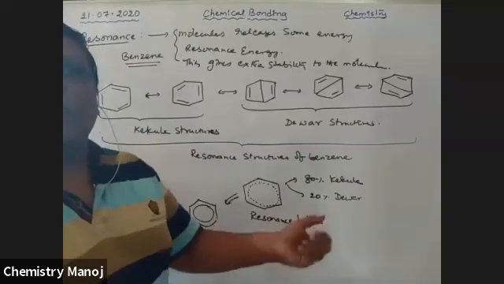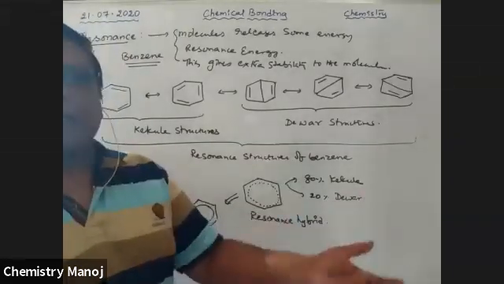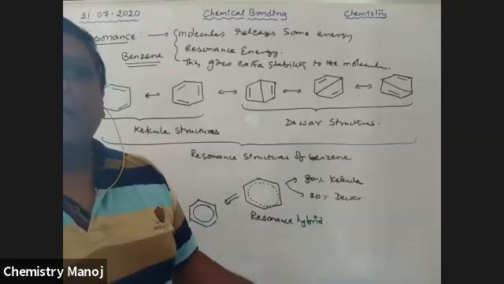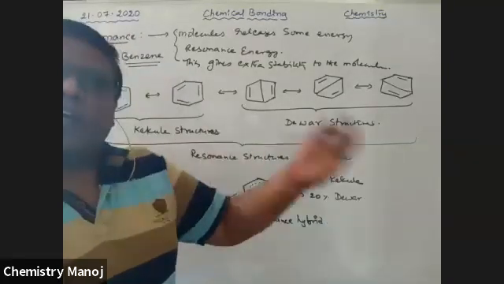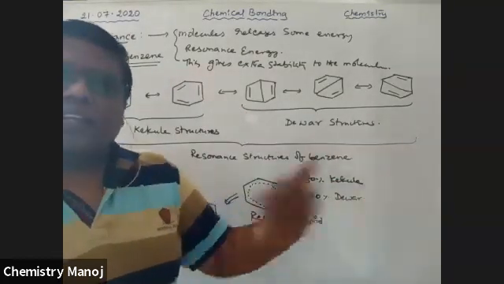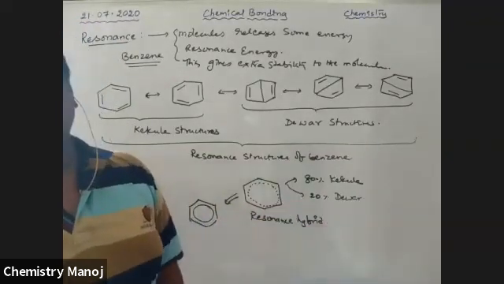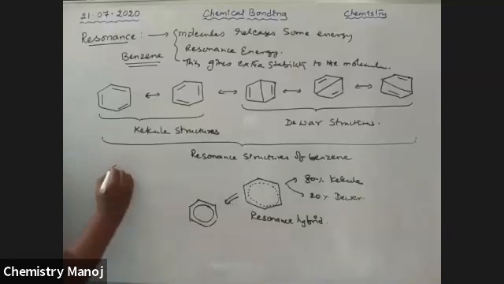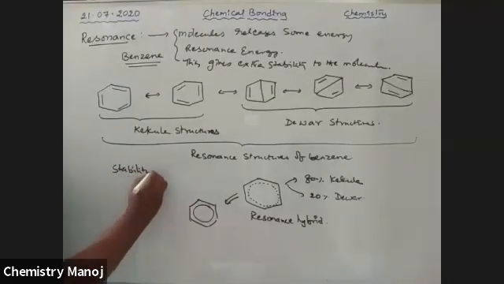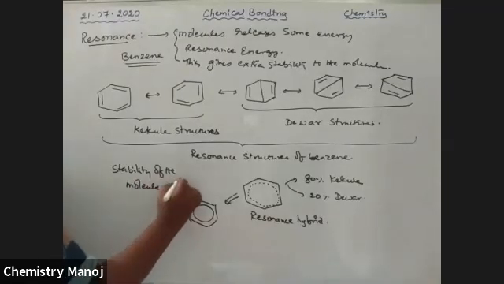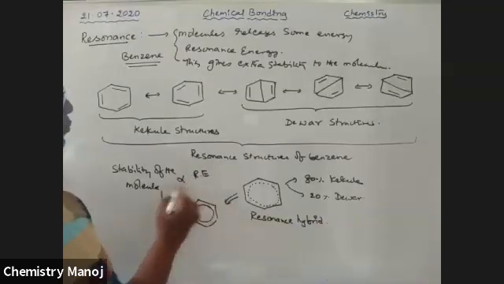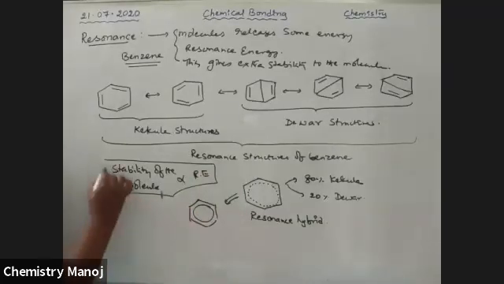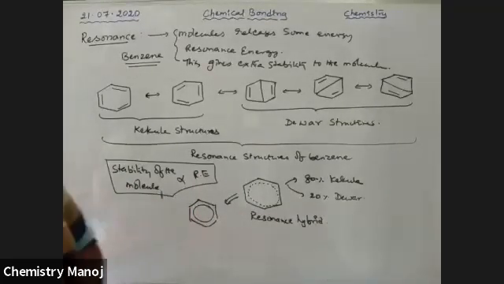Any molecule involved in resonance loses some energy, so its internal energy is very less, and a molecule with less internal energy is more stable. More energy is out, less energy is in, therefore more is the stability. Therefore, the stability of the molecule is directly proportional to resonance energy. More is the resonance energy, more is the stability.